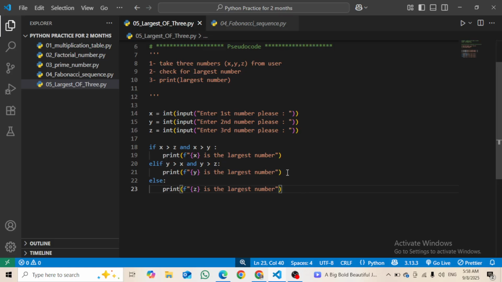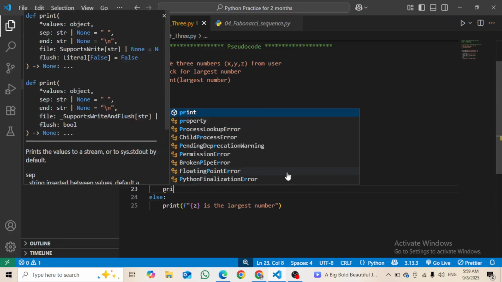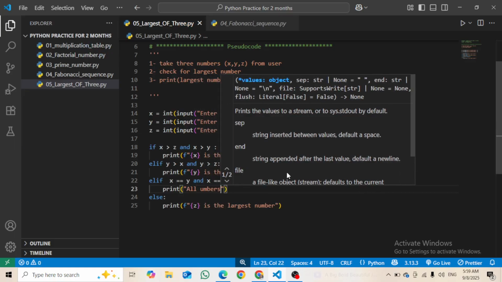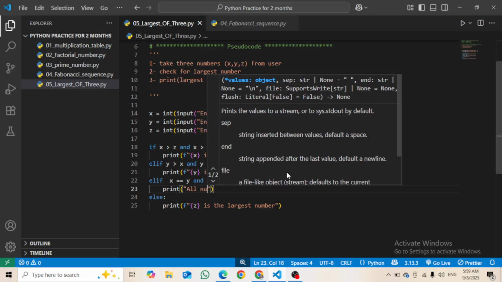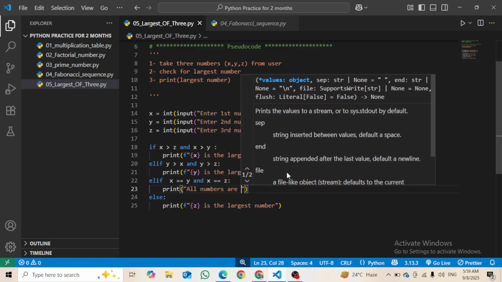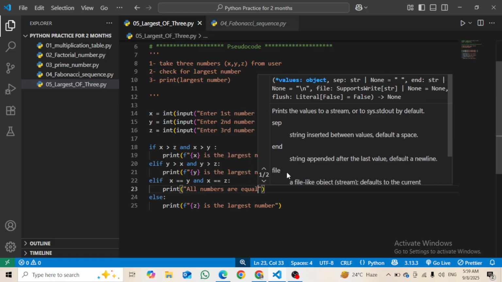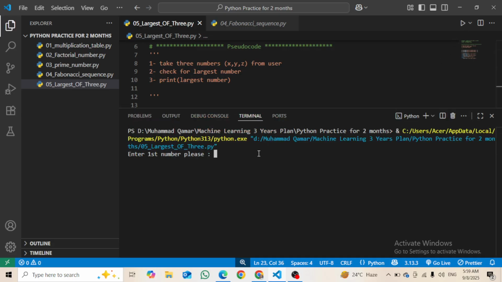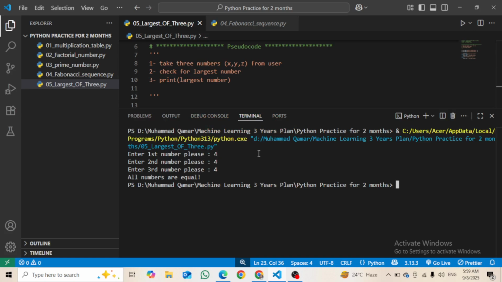Okay, so let's add some more elif statements, I guess. Then elif x is equal to y, and x is equal to z. Then what should I do is print, all numbers are equal. Okay, now let's run it. 4 4 4, and all numbers are equal.